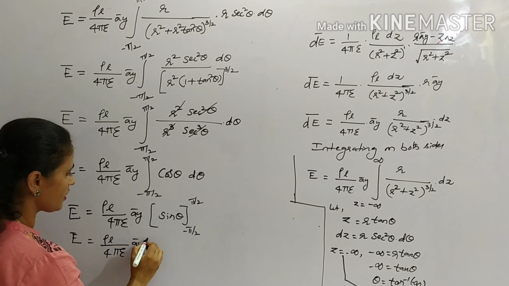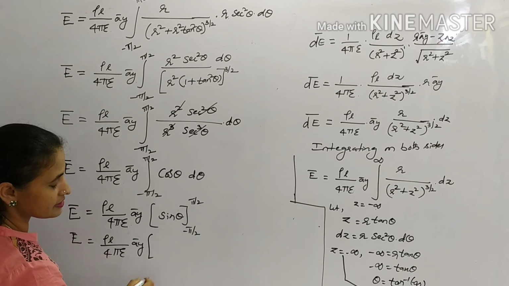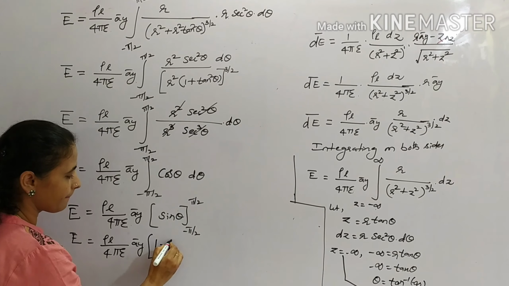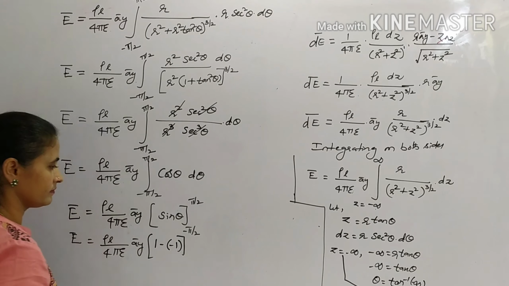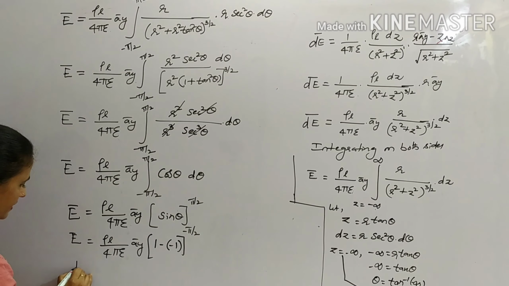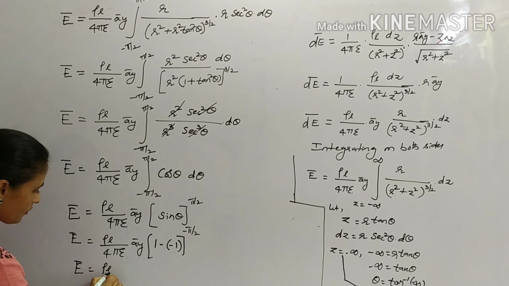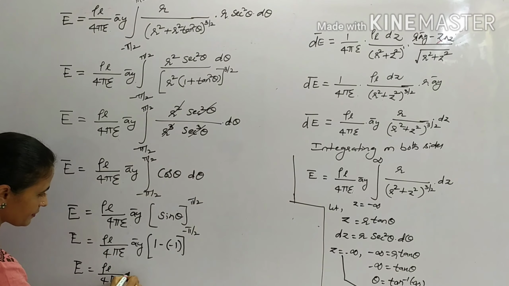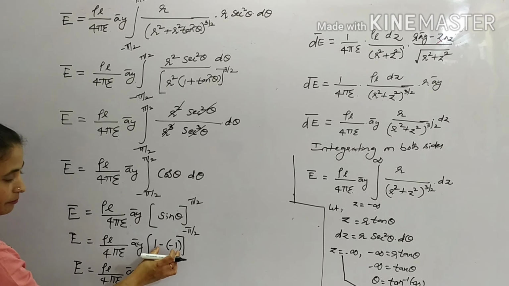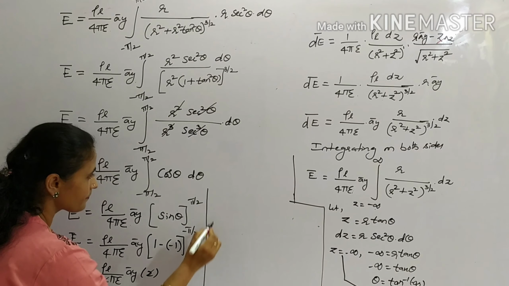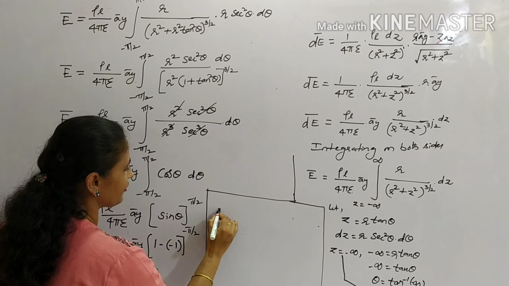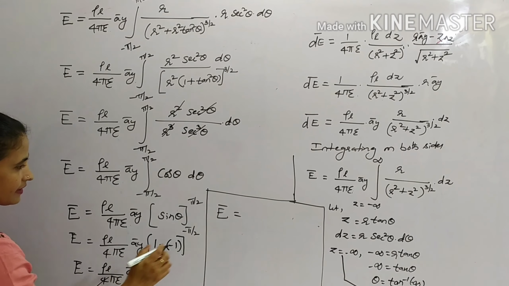Into, so apply the upper limit of sin pi by 2, it is 1, minus of sin minus pi by 2 is minus 1. Okay, so E bar is given by rho L upon 4 pi epsilon A by, this is 2. So cancel this one. So we will be getting electric field E bar as rho L.